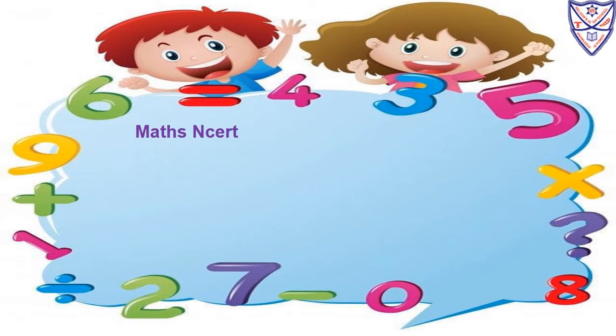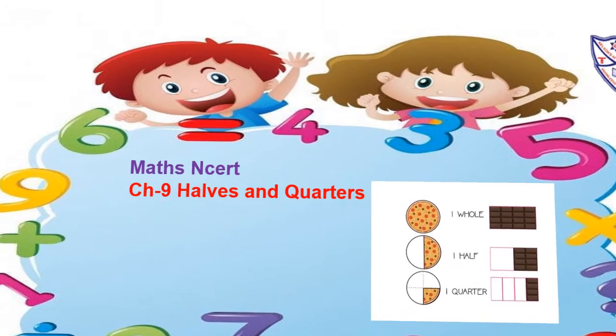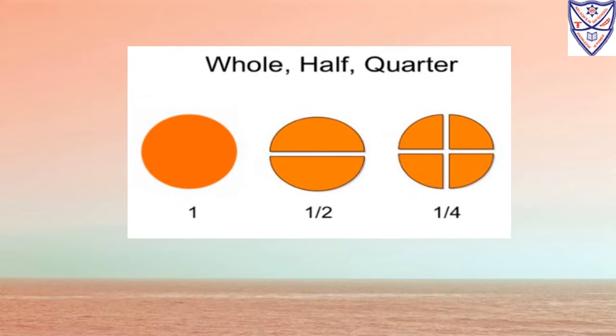Hello students, today we are going to start Maths NCERT chapter number 9, Halves and Quarters. For starting our chapter, first we will see what is half and quarter. Here is the circle, a whole circle, so we will write 1. Now this circle we have to divide into half. So how will we divide? We will divide it through the middle of the circle, so we will get two parts of equal size. That means it is a half. So we will write 1 upon 2.